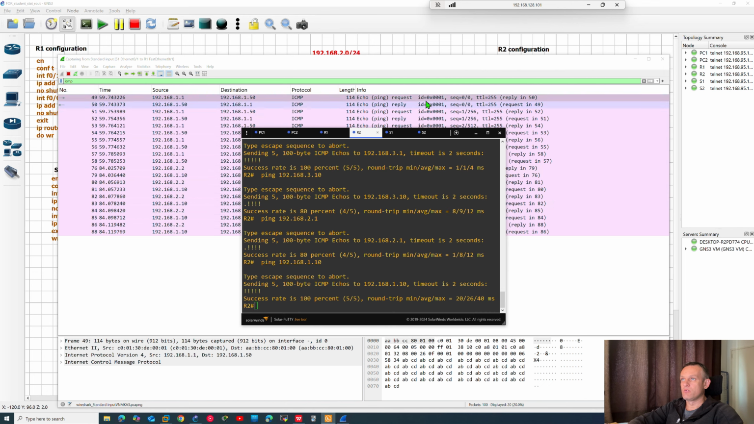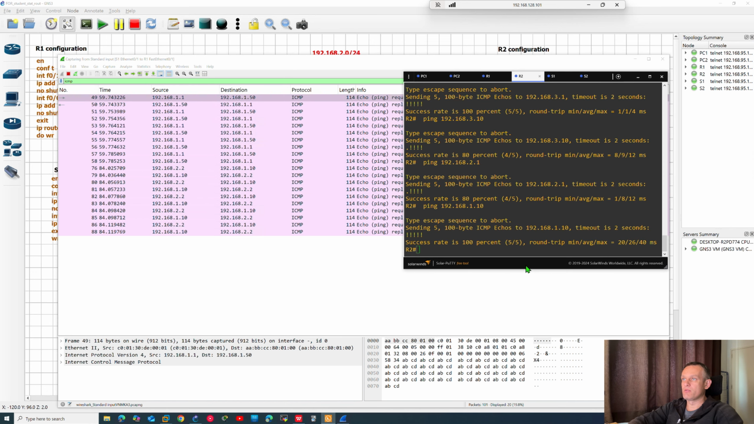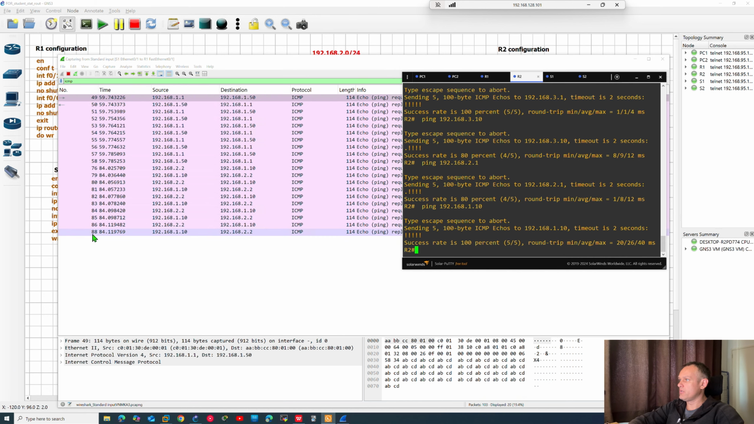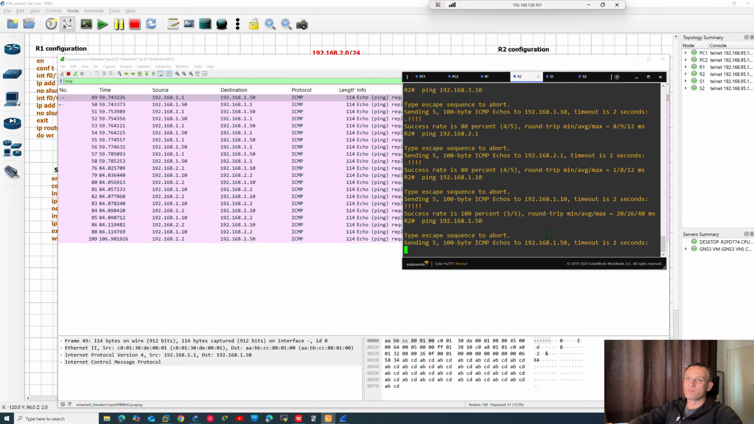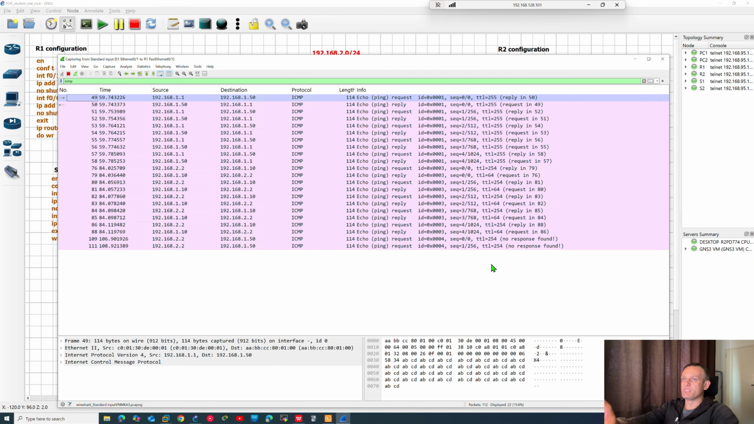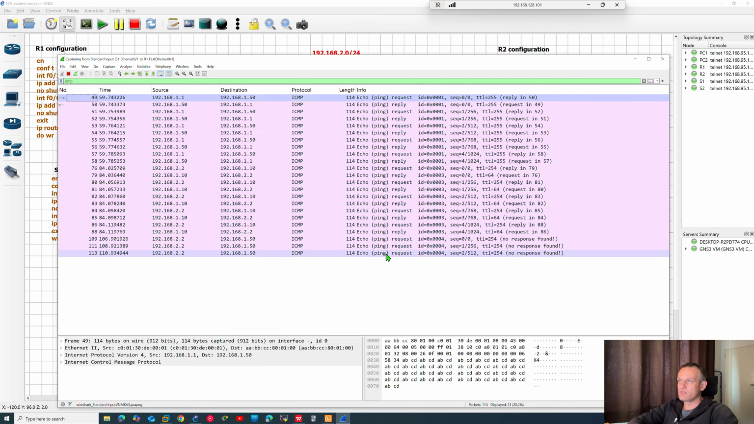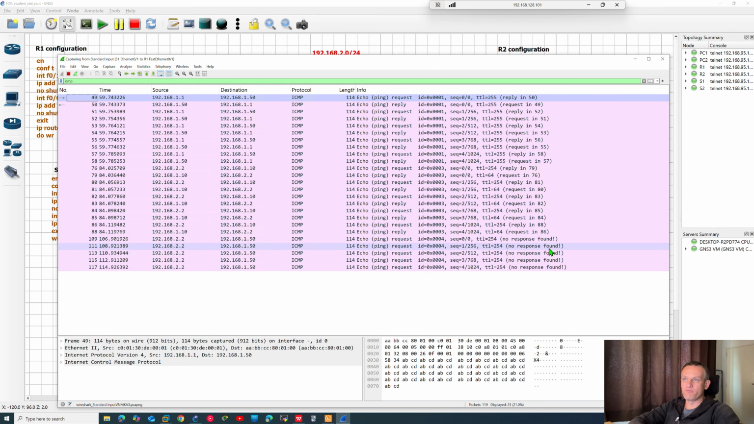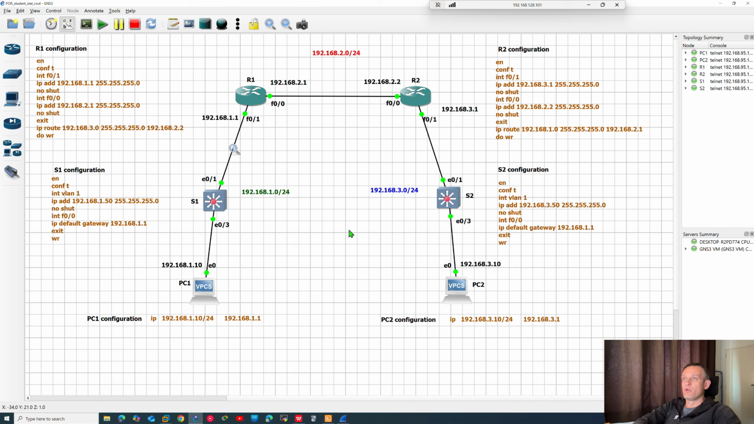Then look at the next one, like it's 88, the last one was, then to switch 50, switch 1. But look at this, first, second, third, no response found, no response found, no response. But all of these requests we can see here on the screen. That's it. I don't understand why it doesn't work.